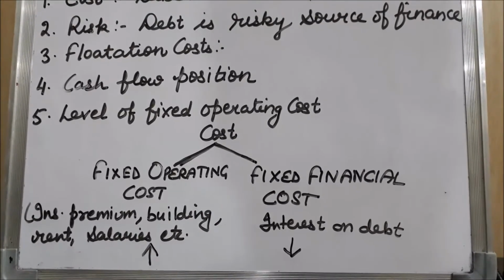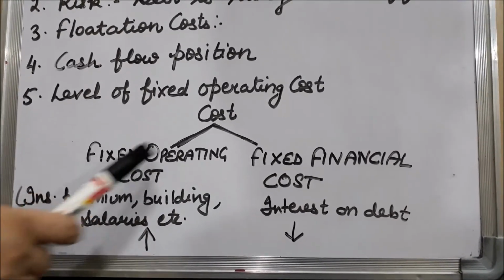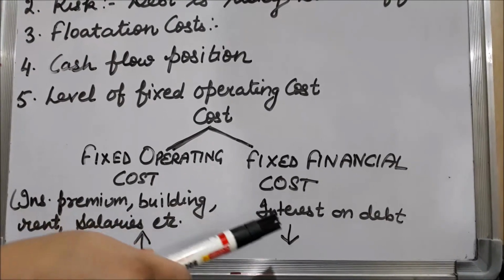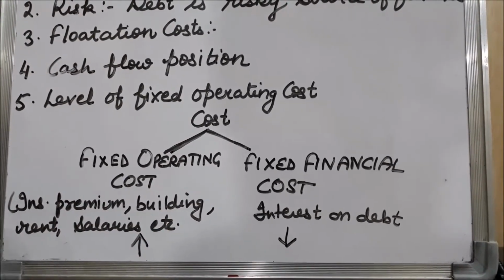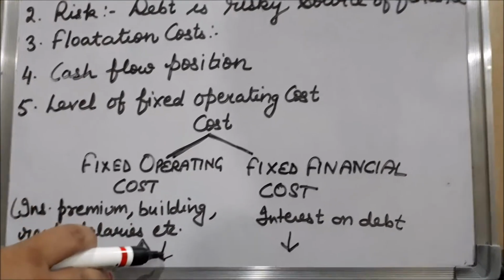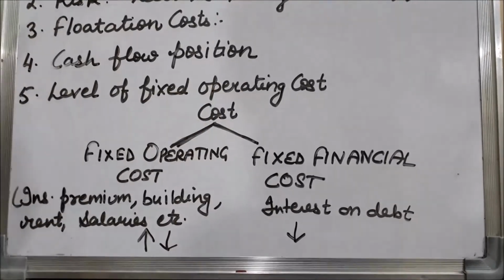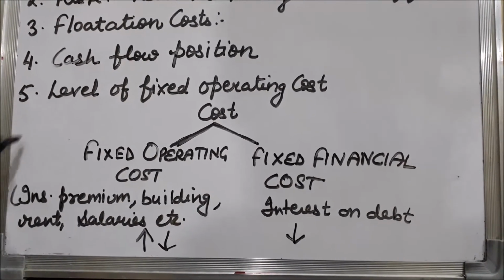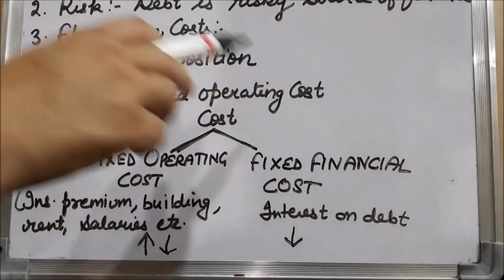So my point is clear. If fixed operating cost is high, the company should not issue debt. But if it is low, the company can go for debt. So this is the fifth point, level of fixed operating cost.